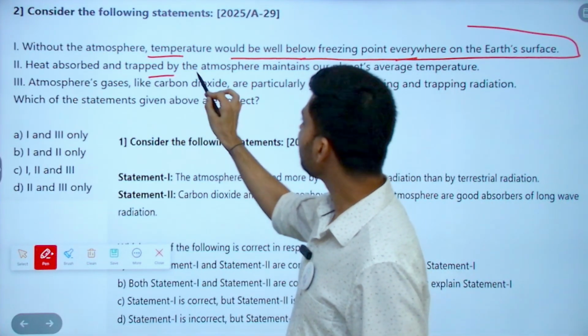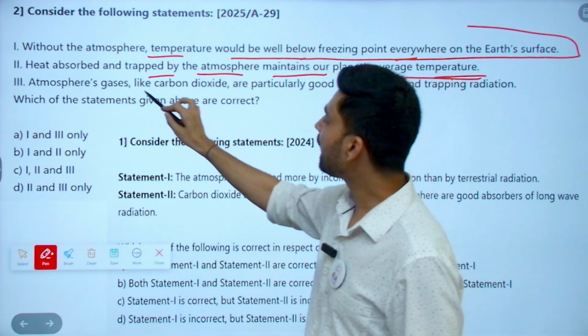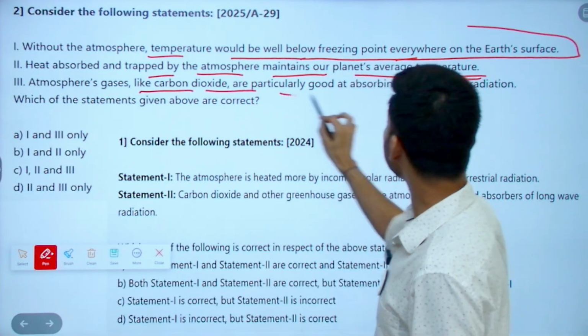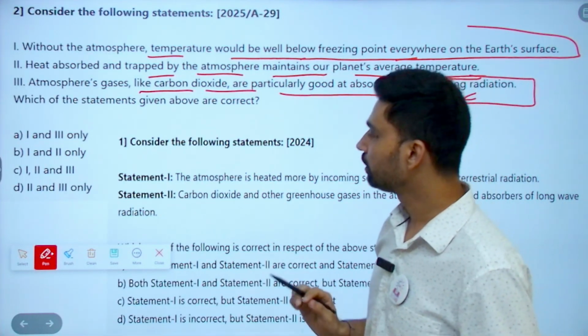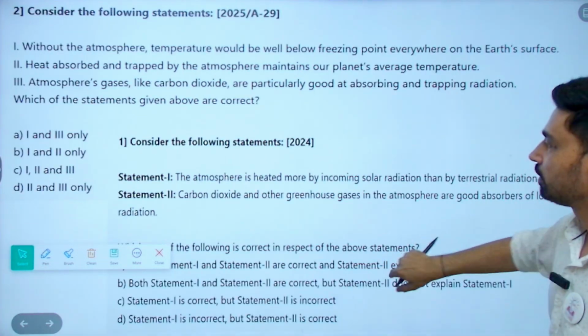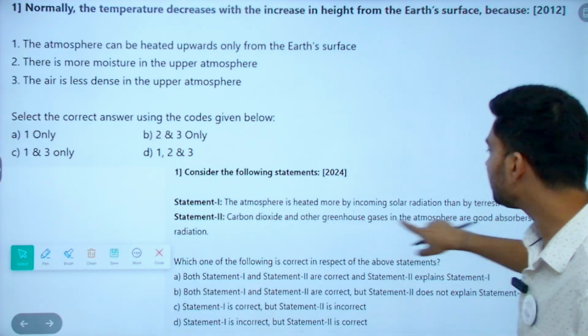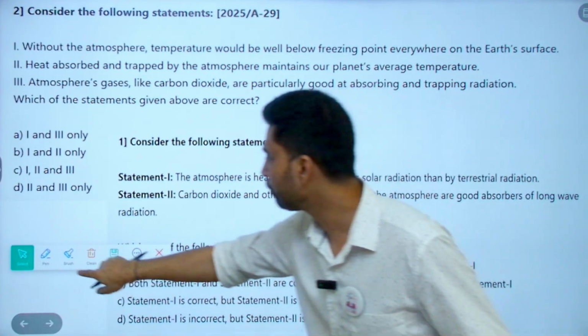Heat absorbed and trapped by the atmosphere maintains our planet's average temperature. And third, atmospheric gases like CO2 are particularly good at absorbing and trapping radiation. Can you see the similarity? The statement that was given here, what is the statement? Carbon dioxide and other greenhouse gases in the atmosphere are good absorbers of long wave radiation. I have put it here as well.